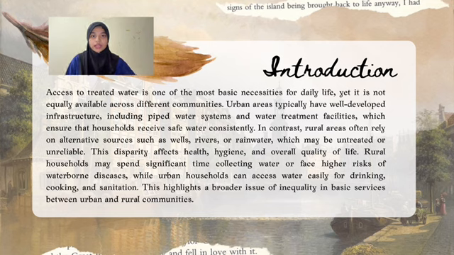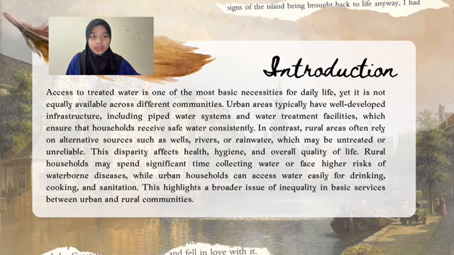First and foremost, access to clean and safe water is one of the most basic necessities. However, urban and rural areas often experience very different levels of development. Urban households usually have pipe-treated water and a reliable water system, while rural households may rely on rivers, wells, or untreated water sources.